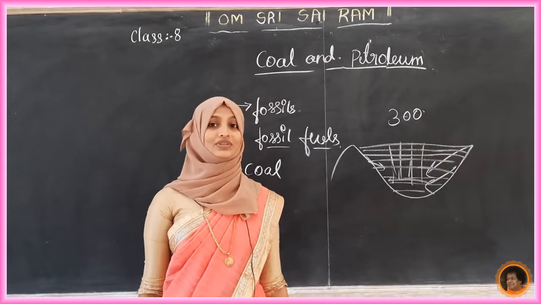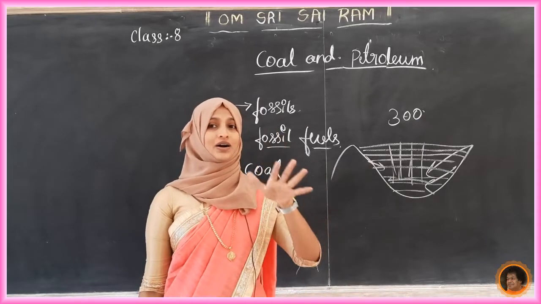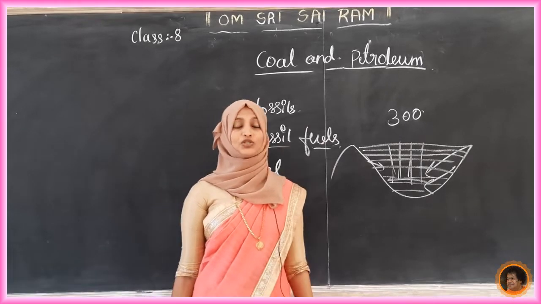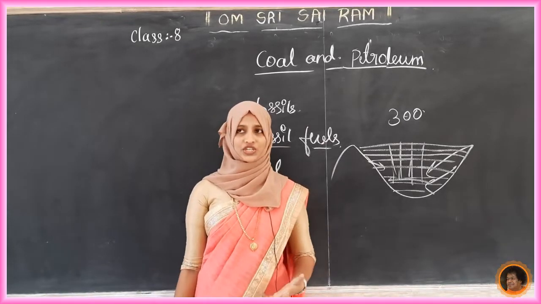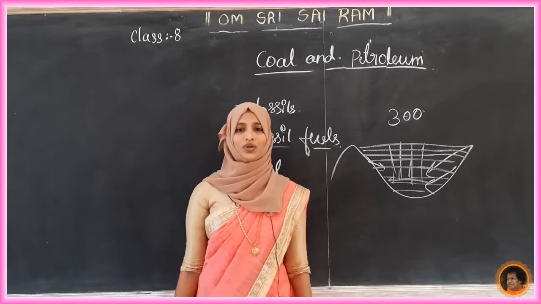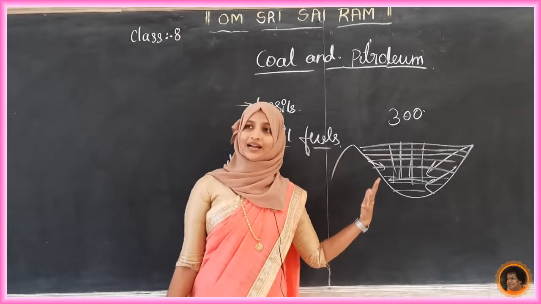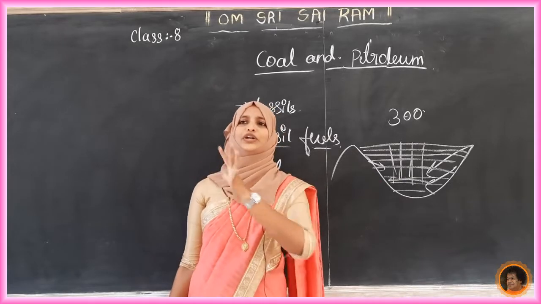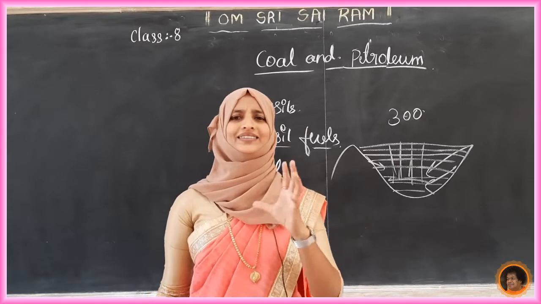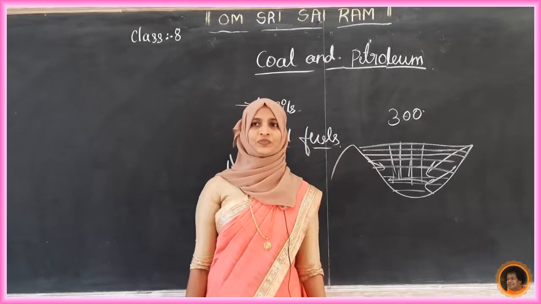Now tell me, what about the temperature and pressure over there? Yes, it has high temperature and pressure. Due to the high temperature and pressure, dead plants got slowly converted to coal. Coal is mainly carbon. It contains carbon.